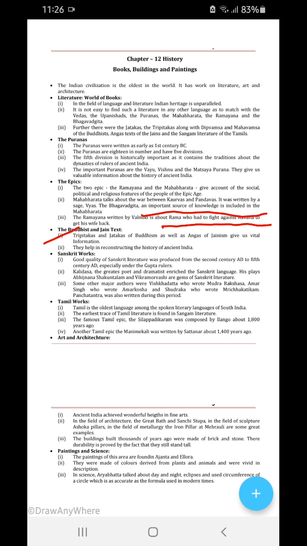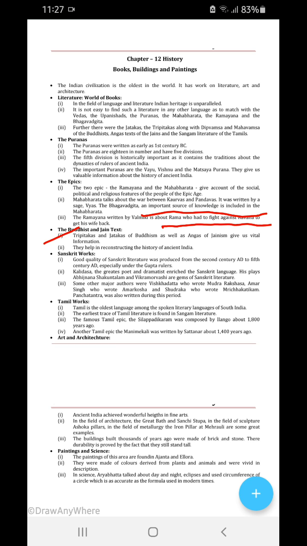Tamil works. Tamil is the oldest language among the spoken literary languages of South India. The earliest trace of the Tamil language is found in Sangam literature. The famous Tamil epic Silappadikaram was composed by Ilango about 1800 years ago. Another Tamil epic, the Manimekalai, was written by Sathanar about 1400 years ago.